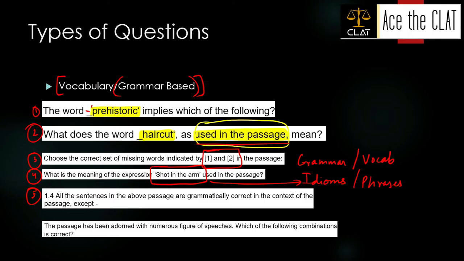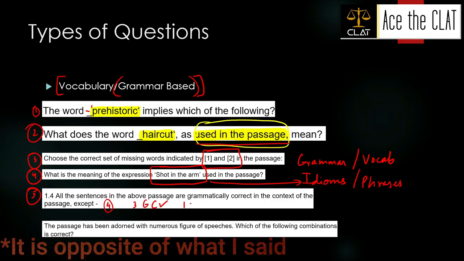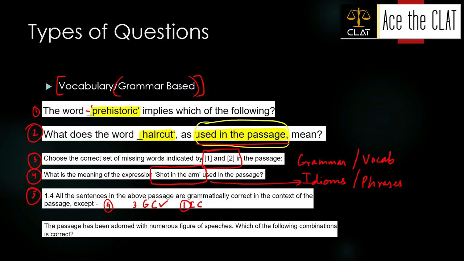Fifth one is all the sentences in the passage above are grammatically correct in the context of the passage except, which means there would be 4 options, उसमें से 3 grammatically correct हैं, 1 incorrect है, and you have to choose that particular option. Okay, ये हो गया 5th तरह का questions.